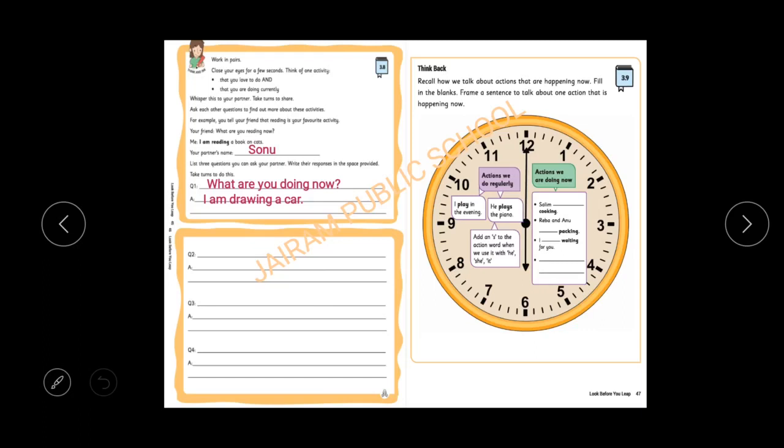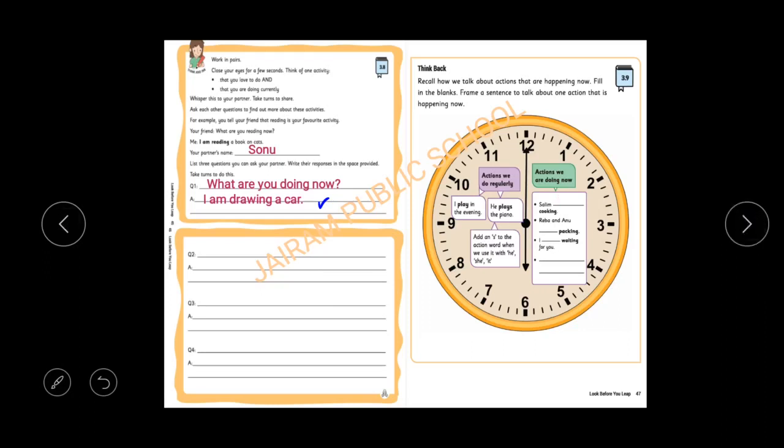I asked Sonu, he says, I like to draw. So I am asking him, what are you doing now? He says, I am drawing a car. He likes drawing, but right now he is drawing a car only. This is his ongoing action. I hope you all understood, children. Yes, next move to the next activity. Think back.